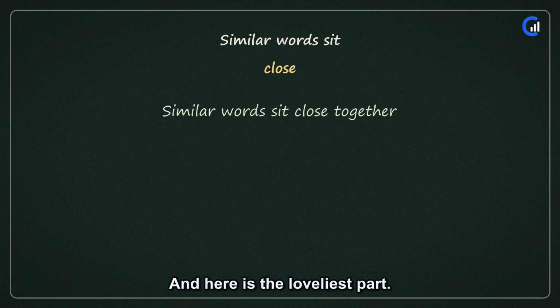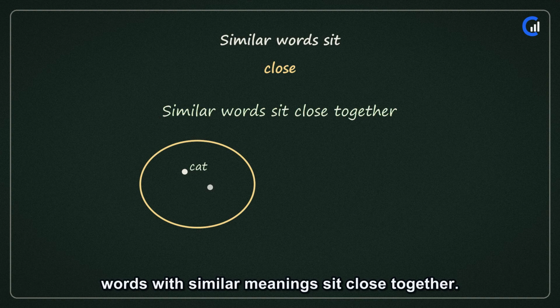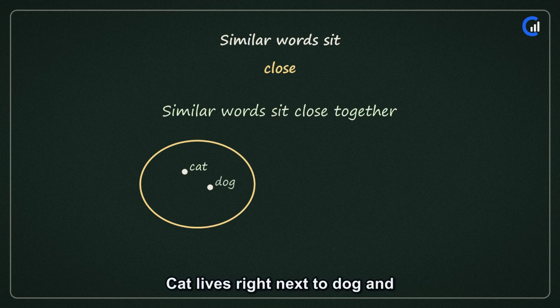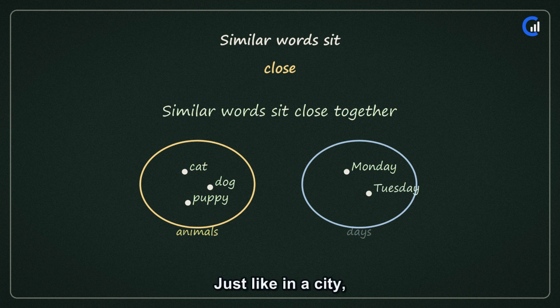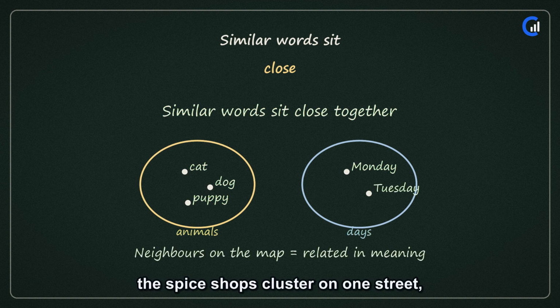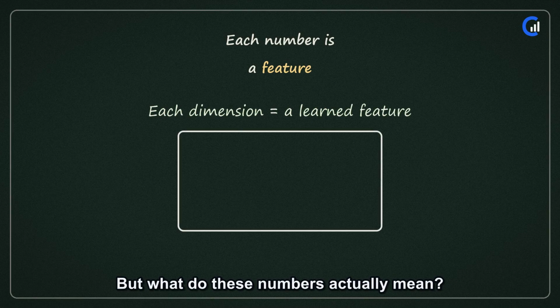And here is the loveliest part. On this map, words with similar meanings sit close together. Cat lives right next to dog and puppy, all the animals in one neighborhood. Monday sits beside Tuesday, all the days in another. Just like in a city, the spice shops cluster on one street, the jewelers on another. Meaning becomes location.